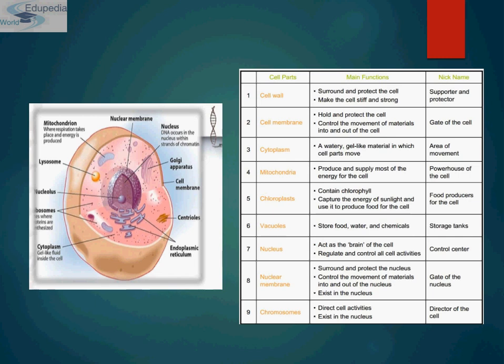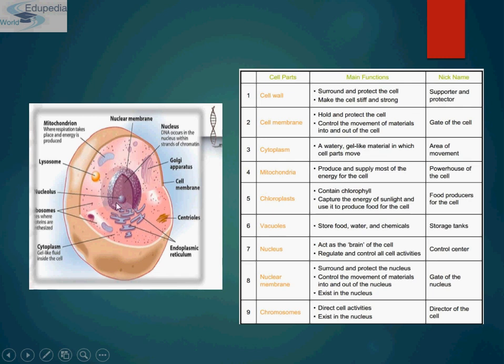And then comes vacuole. Vacuole is a storage for food and water and chemicals. That is why it is known as storage tanks. And then comes nucleus. Nucleus is the head of a cell, or it acts as the brain of the cell, and it regulates and controls all cell activities. That is why it is also known as control center.